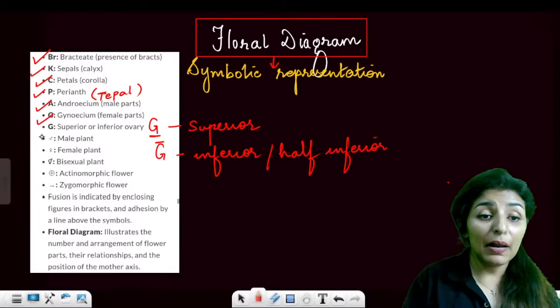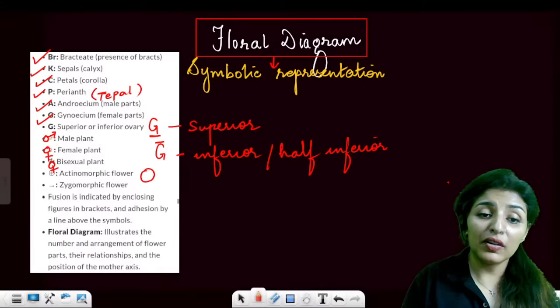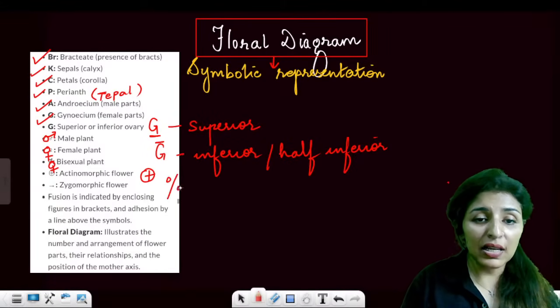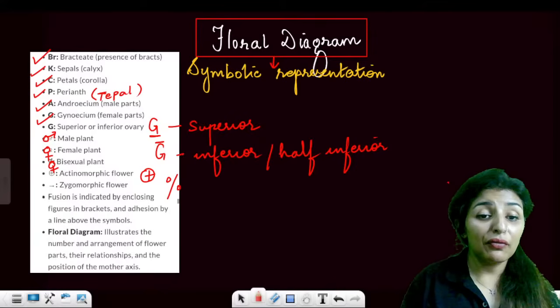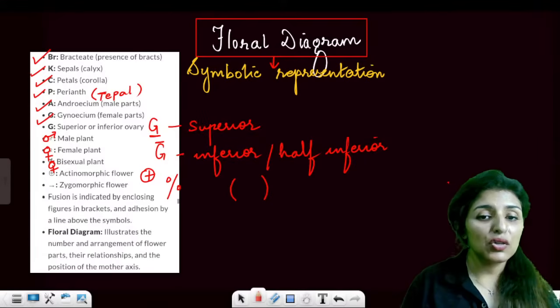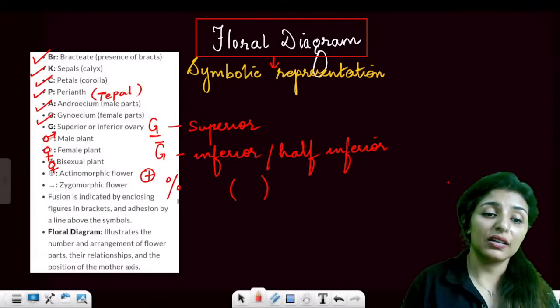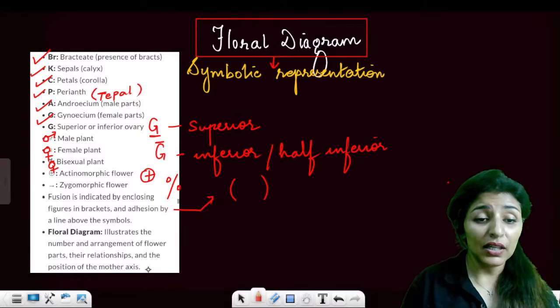So then male plant, the symbol will be this. Female plant, this is the symbol for bisexual. We'll combine the two. For actinomorphic symmetry, we use this plus sign in the circle. For zygomorphic, we use the sign of percentage. And for fusion, how do we use it? We use the brackets, right? So you put the number of a particular unit and put bracket around it. This means fusion. Is this clear?